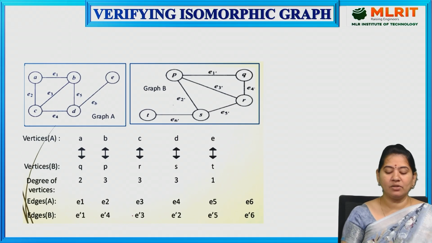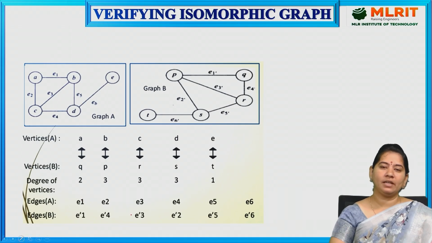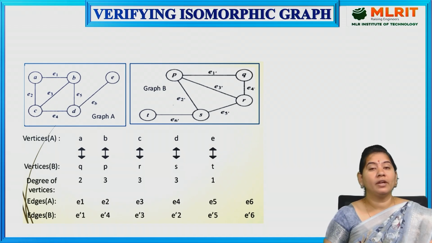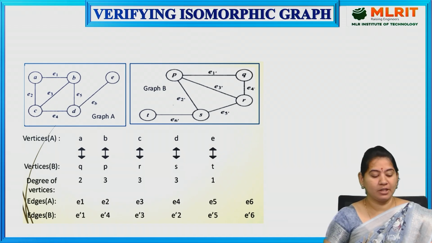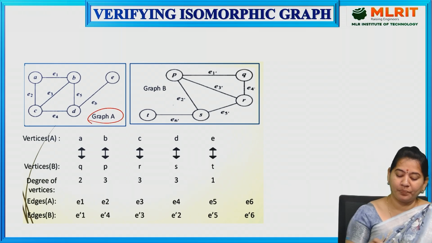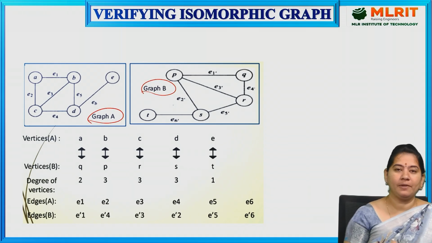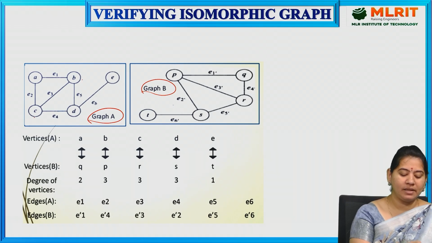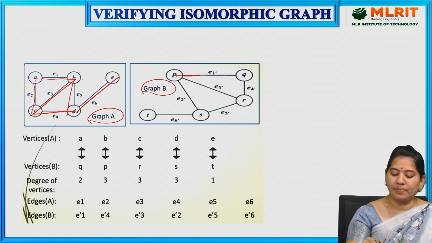So let us consider one example so that you can understand very clearly how you can verify that the given two graphs are isomorphic to each other. Here I have considered graph A and here graph B. In graph A, the vertices are A, B, C, D, E, and here I have considered P, Q, R, S, T.